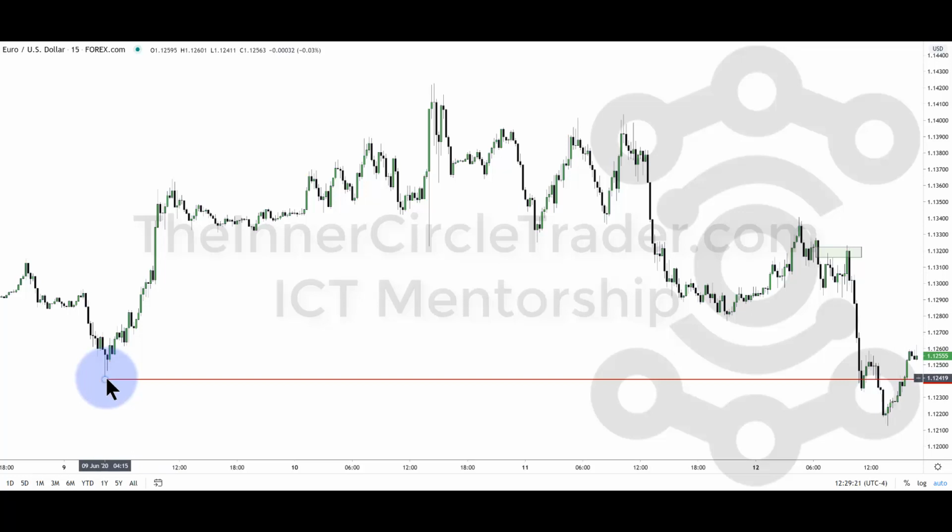But how much further below that? Well, since it didn't go to 40 on this low here, it went to 41, we have to calibrate up to the nearest 5 level. Now, this is one of those moments where if you're just listening to me and you're not taking notes, you are missing the benefits of being in the mentorship, because I'm actually teaching you what everybody else out there does not know.